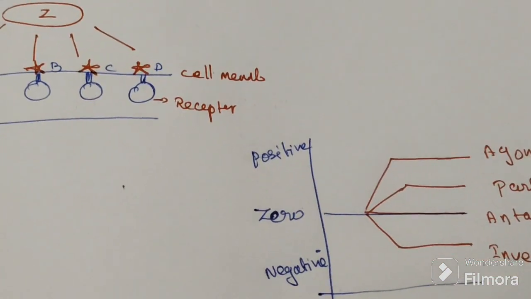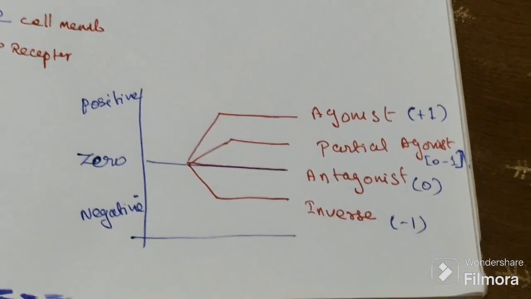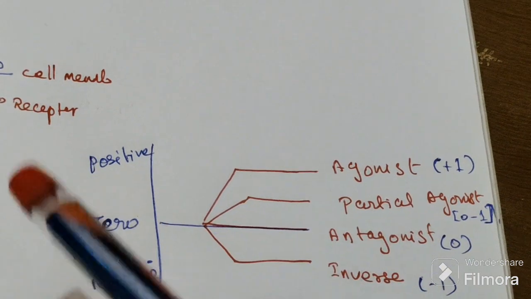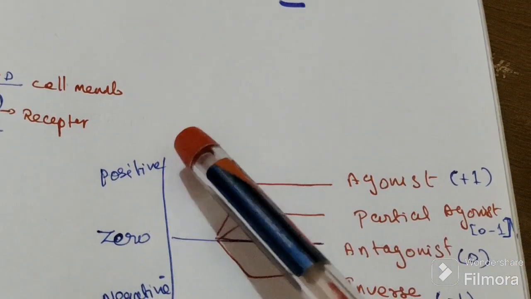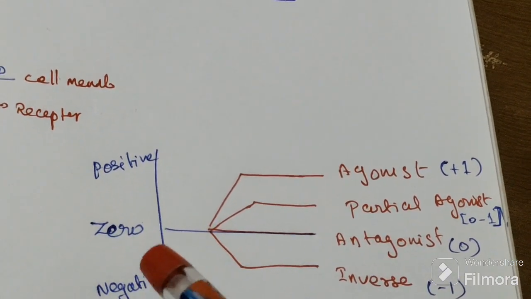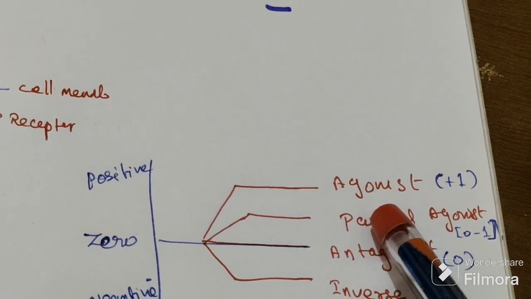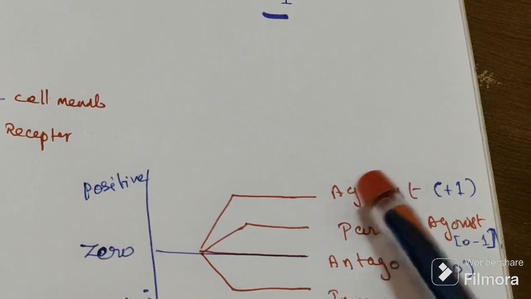So this is the graph. Here is intrinsic activity: this is 0, this is the positive side, and this is the negative side. First one is agonist, positive +1, the maximum.